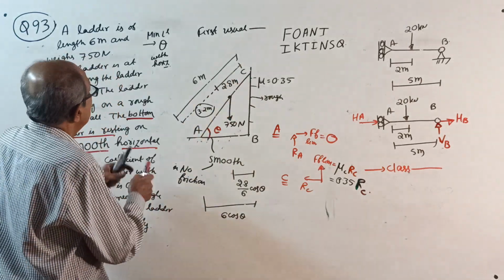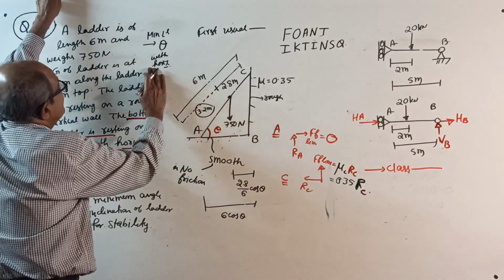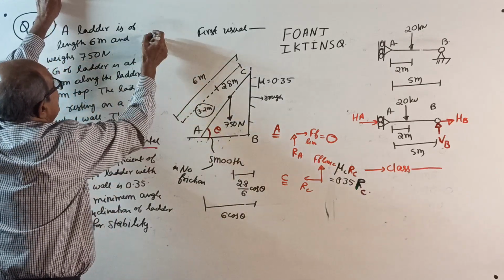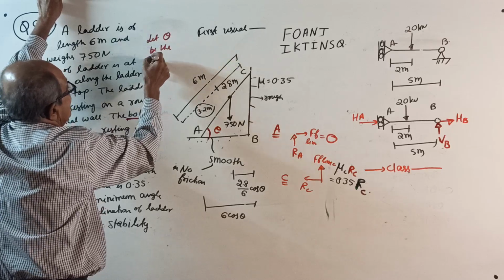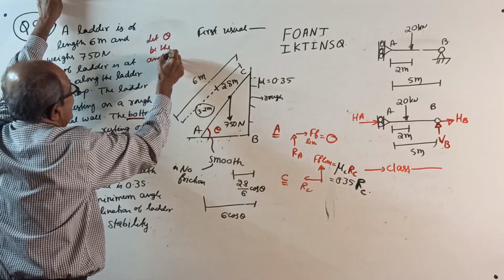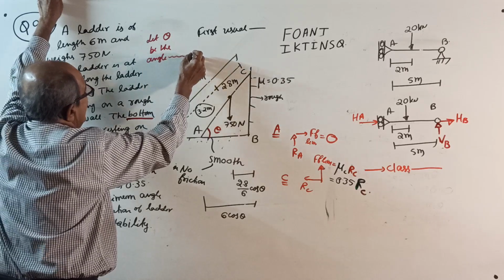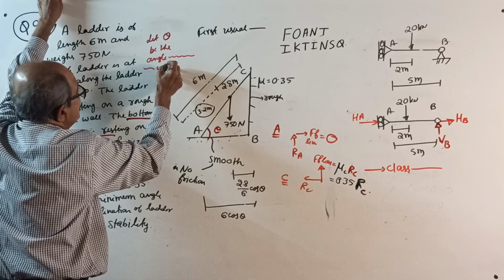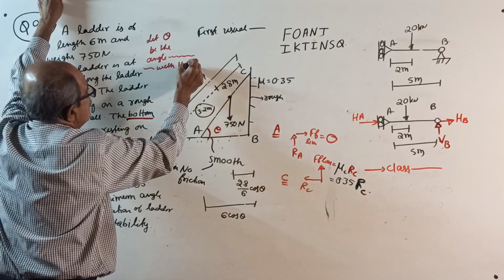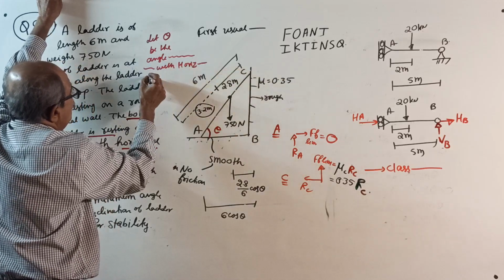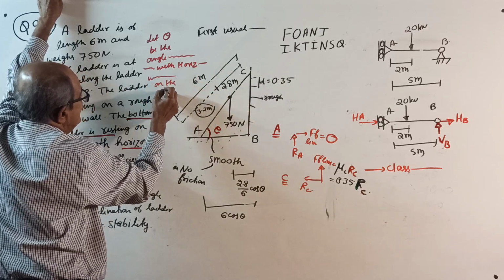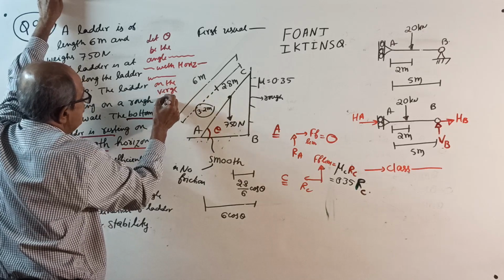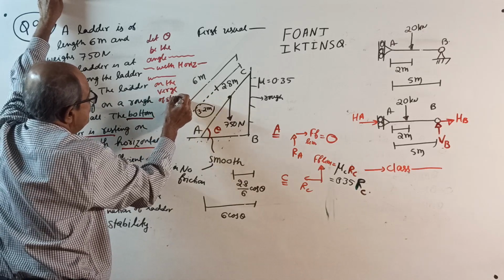Therefore, solution: let theta be the angle of inclination of the ladder with horizontal, when the ladder is on the verge of slipping.